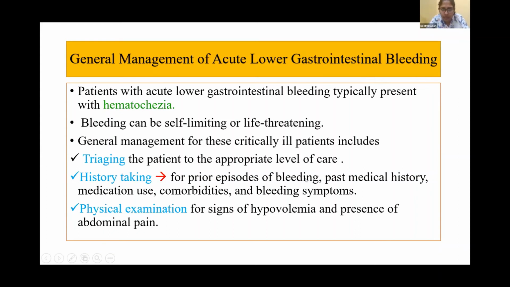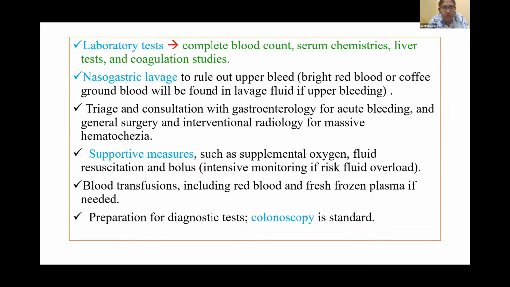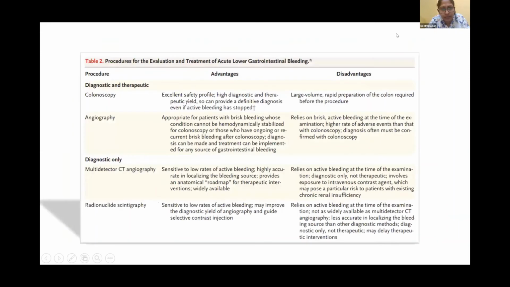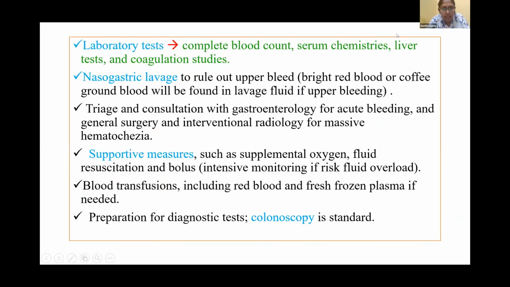History taking for prior episodes of bleeding, past medical history, medication use, comorbidities, and bleeding symptoms. Then physical examination for signs of hypovolemia or the presence of any other symptoms. Then go for lab tests: complete blood count, serum chemistries, liver tests, and coagulation studies. And nasogastric lavage here to rule out any upper GI bleed, bright red or coffee colored. Blood will be found in the lavage fluid if an upper bleed is there.